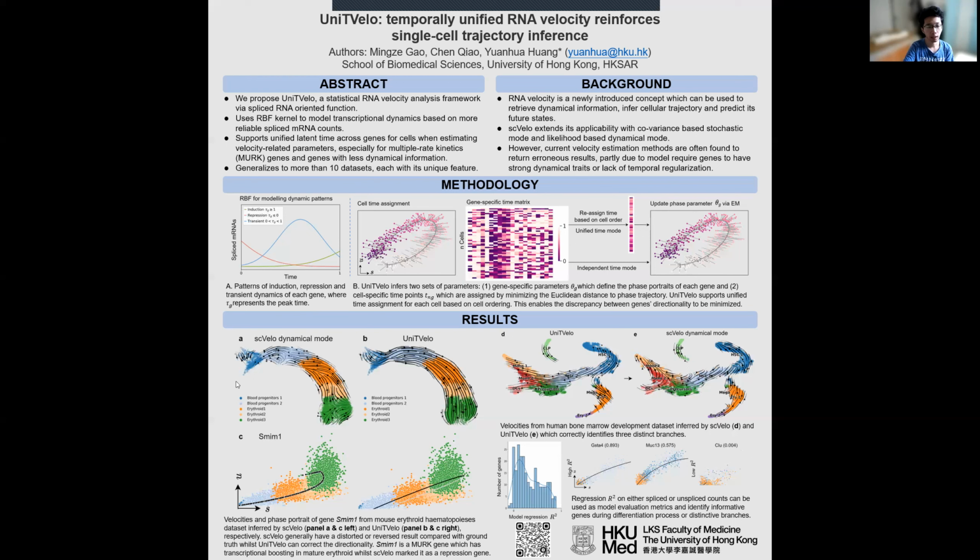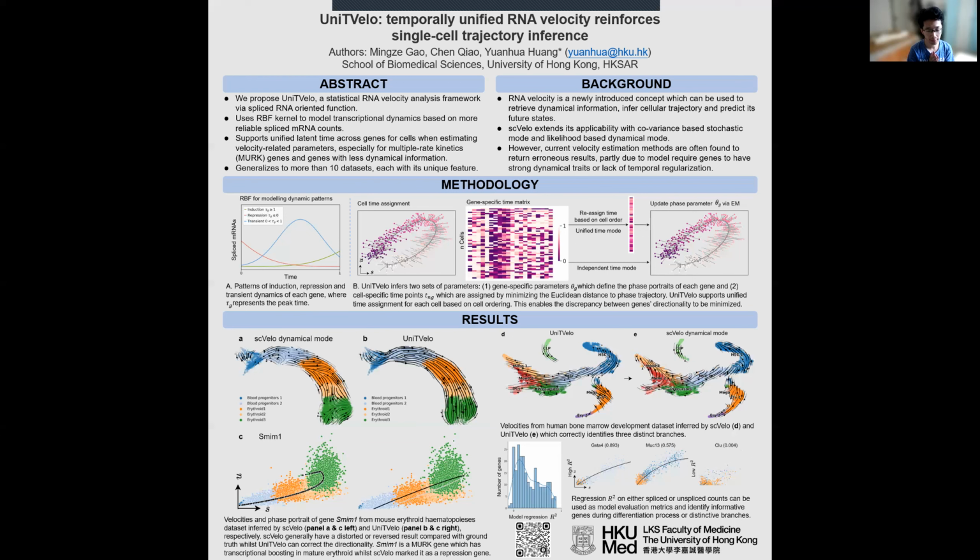For the results part, first, let's look at panels A and B here, which show the mouse erythroid hematopoiesis data set. We have 5 different clusters here, from blood progenitor cells to the mature erythroid cells. The correct, biological ground truth direction is from progenitor cells to erythroid cells. From the results here, we know that scVelo actually captures a reversed or distorted velocity field, whilst our UniTVelo gives you the correct directionality from immature to mature cells.